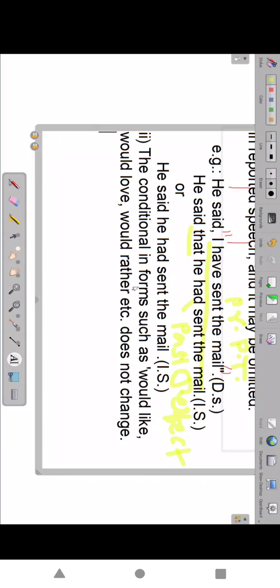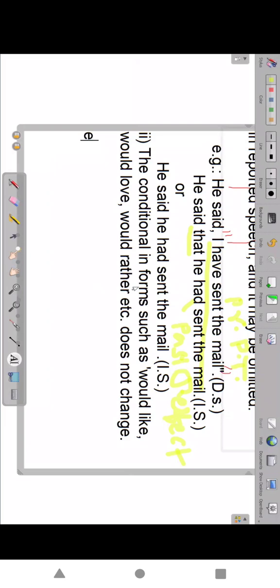They don't change. Example: He said, I would like to go there. He said that he would like to go there.